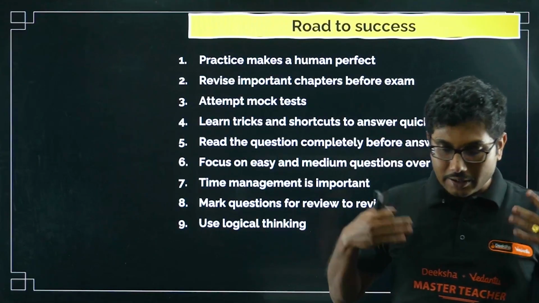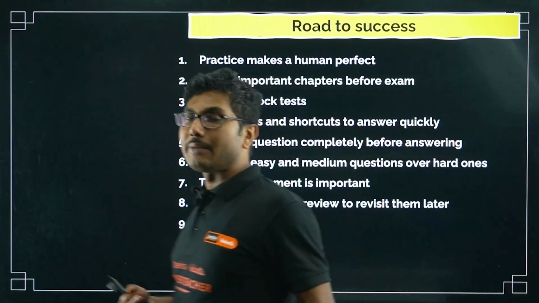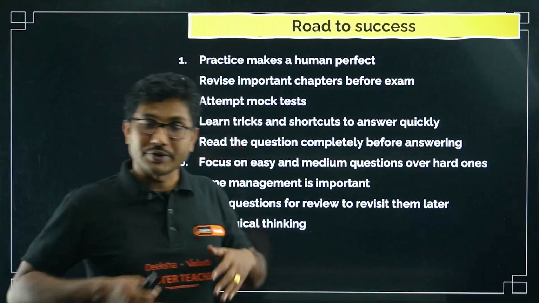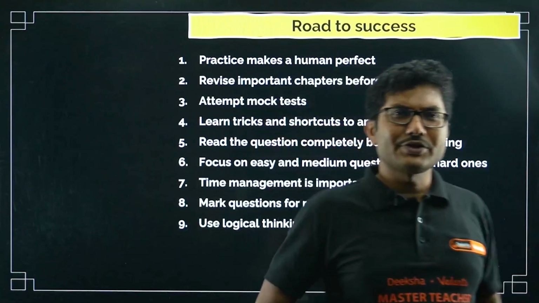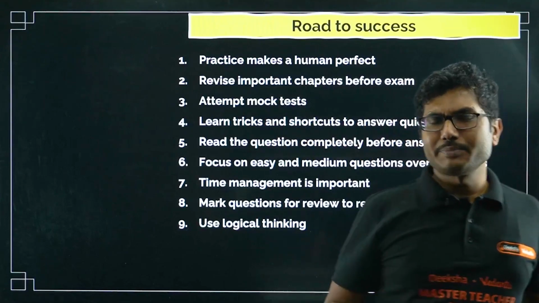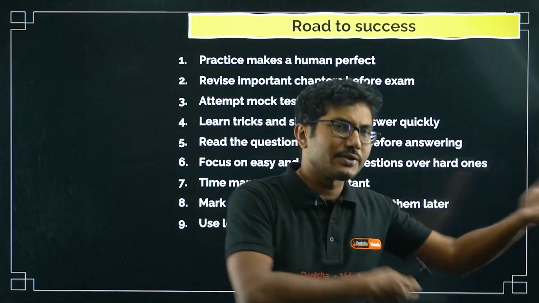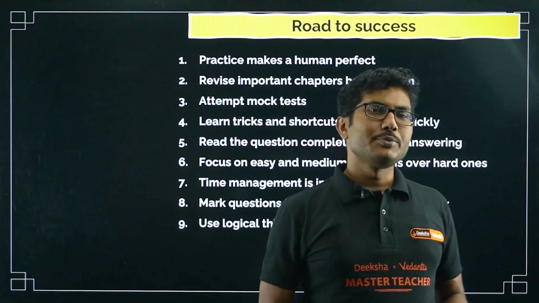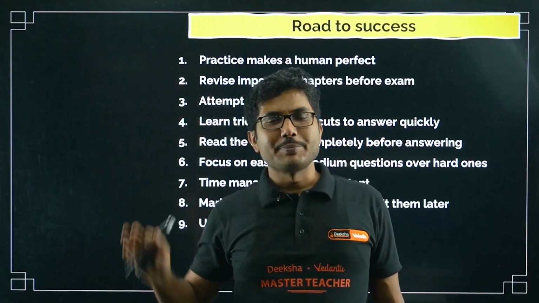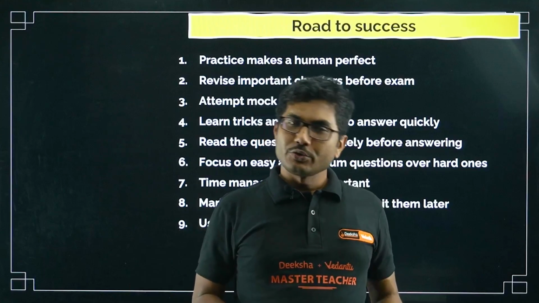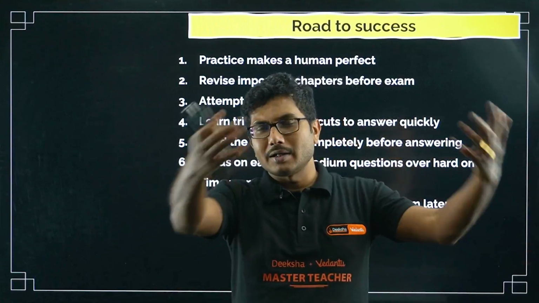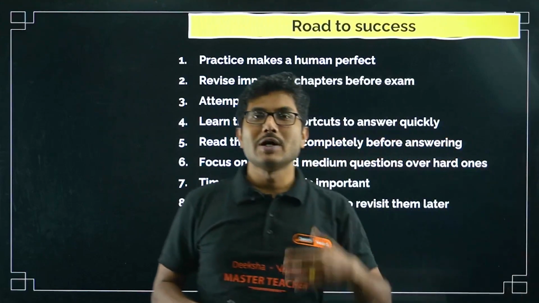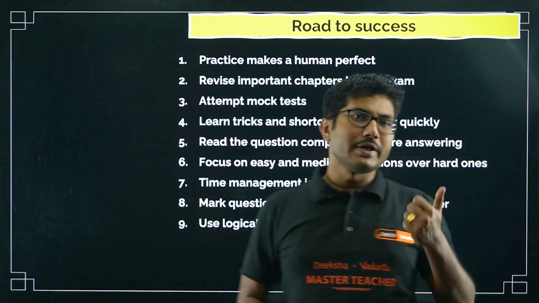Okay, and you have to forego the tension that is building upon you. I missed the first question, I missed the second question, I missed the third question. This happens. The first 3 questions may be difficult. In the question paper set that you have received, maybe the first 3 questions are the most difficult questions. Some students receive those questions maybe at 57, 58, 59, so they are not worried because the first 10 questions are very easy for them. But you may be unlucky, you have received the first 3 questions which are very difficult.